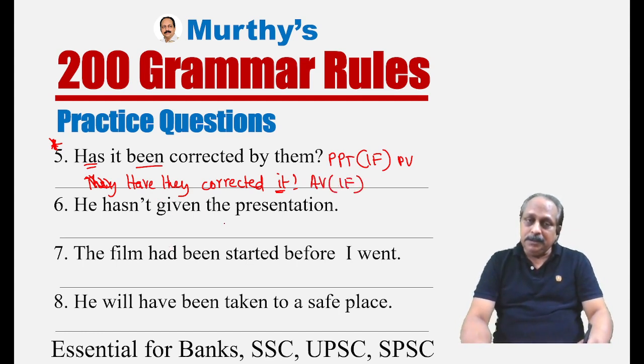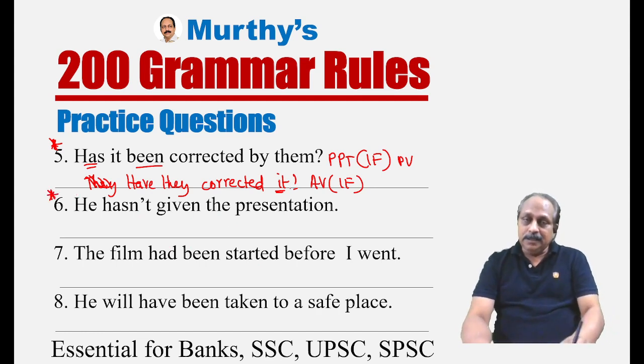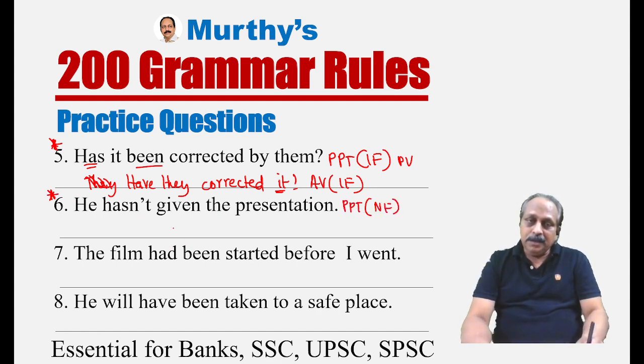He hasn't given the presentation. This is also important. This is present perfect tense. Which form is it? Negative form. He has not given the presentation, and it is in active voice. Once you have this awareness, within no time you can change to passive voice. He has not given the presentation.